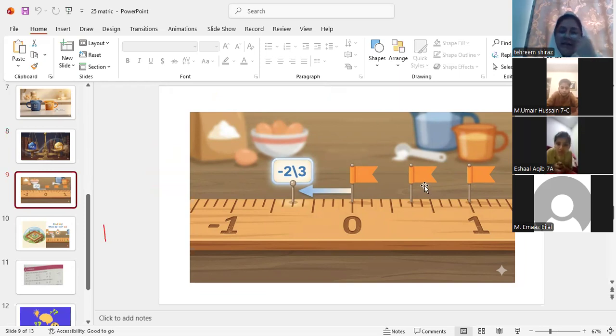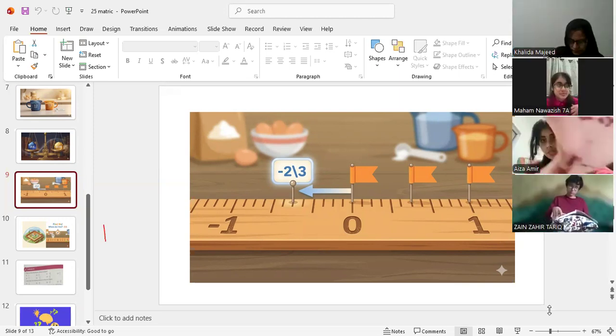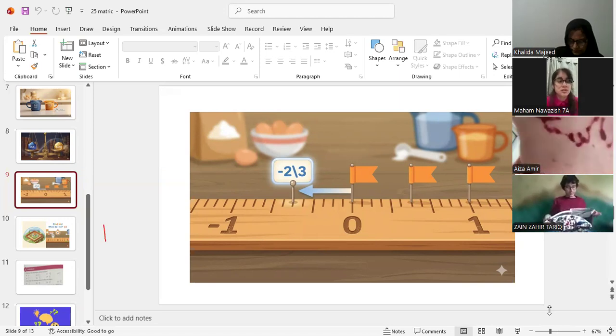In number system, we are actually representing the numbers on a number line. Do you have any idea about the number line? Anyone? What is a number line? Can you tell me what is a number line? I know you people knew it, but no one is going to tell me what is the number line.